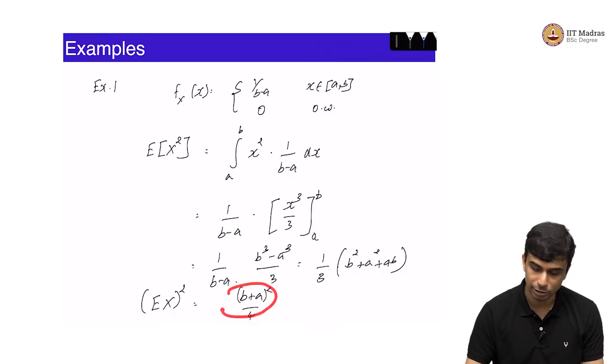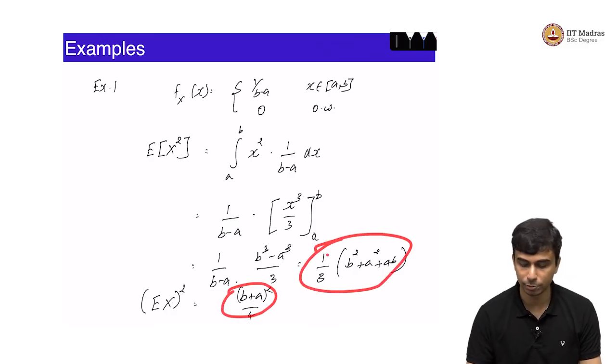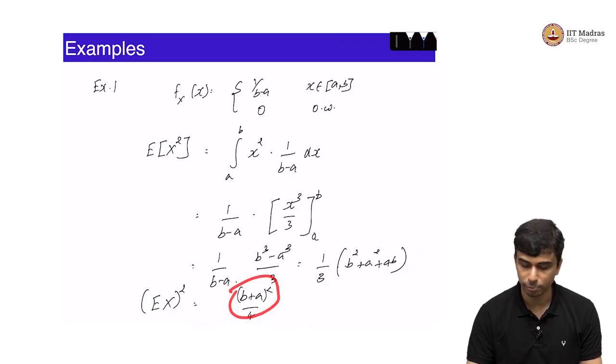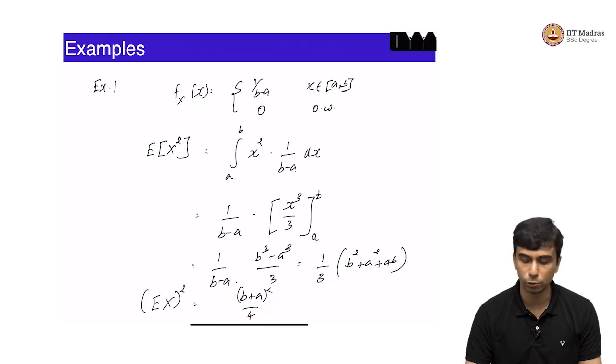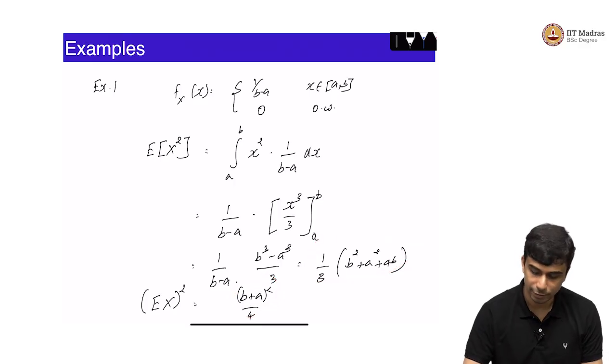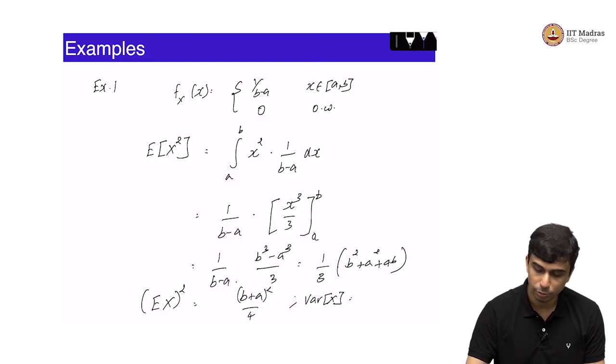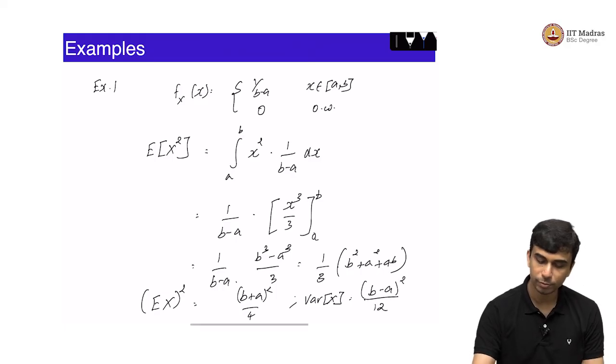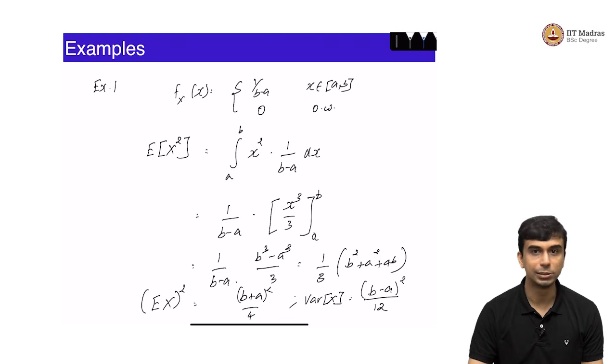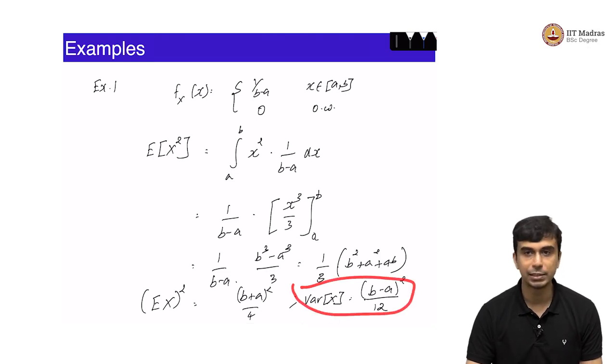So, you can subtract this term from this term, Ex squared minus Ex the whole squared, and you would get variance of x to be equal to b minus a the whole squared by 12. Right. So, this is simple algebra, you can do that.